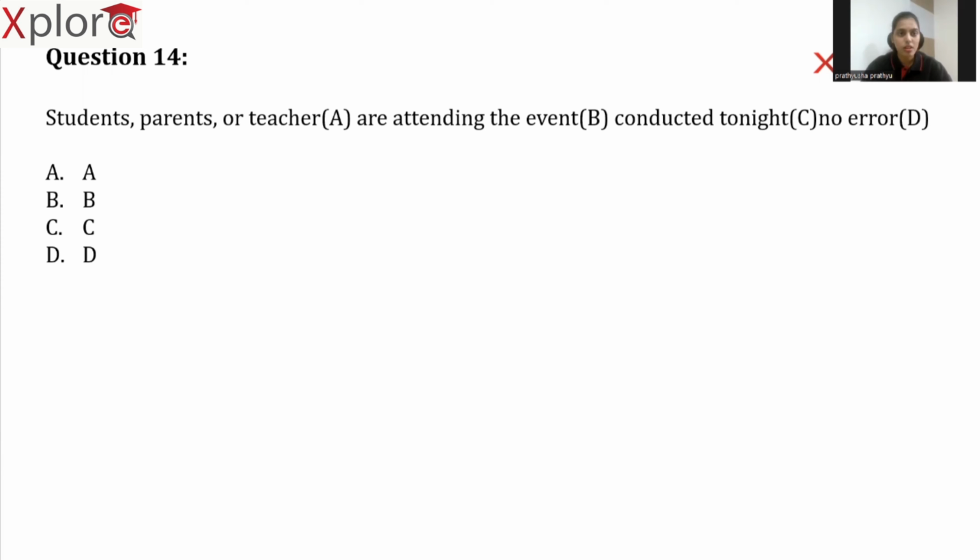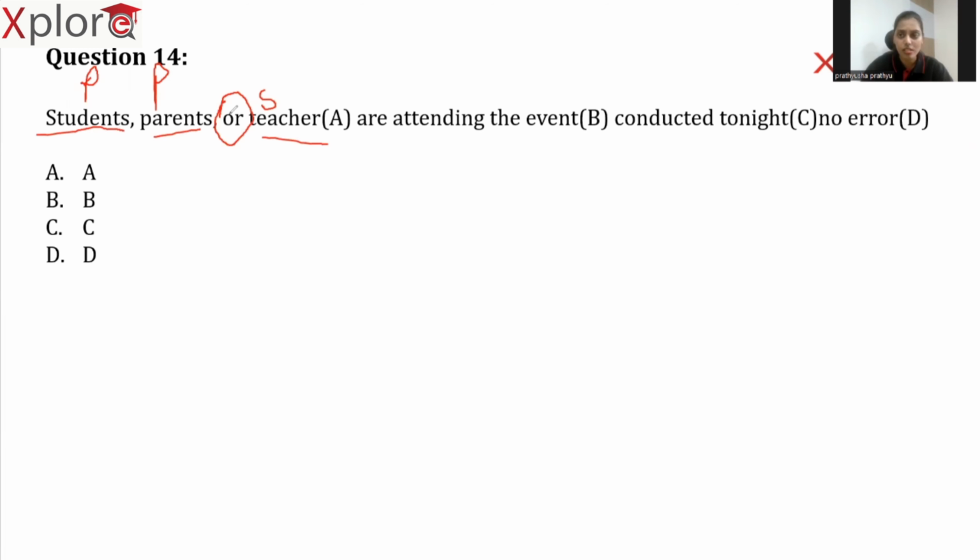Students, parents, or teacher are attending the event conducted tonight. So what is the error in this sentence? Before identifying the error, we have to understand the sentence here. So we have three subjects in this sentence: students, parents, or teacher. The first subject is plural and the second subject is also plural and the last one is singular. And what is the term we are using to combine these three subjects?